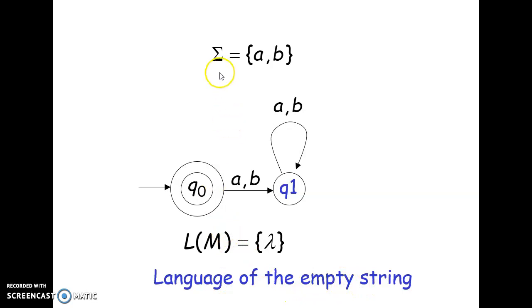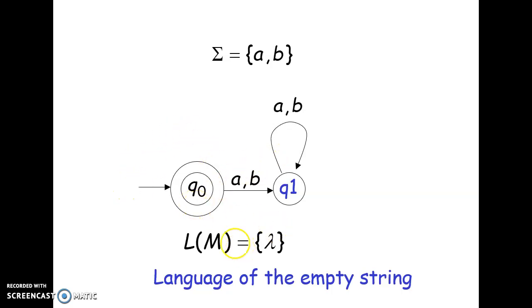That is because our sigma has 2 letters, an A or a B. So the idea of a deterministic finite automaton is that whichever letters you have in your sigma have to be completely part of your deterministic finite automaton.